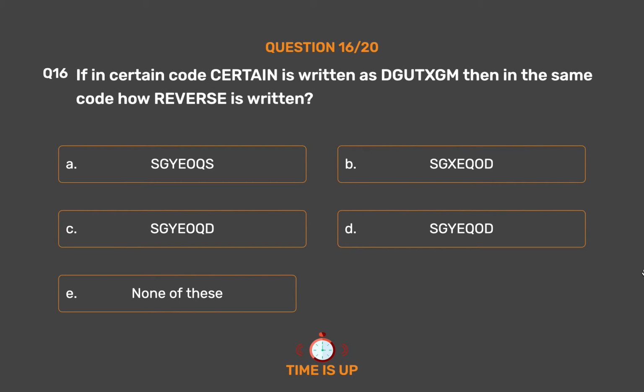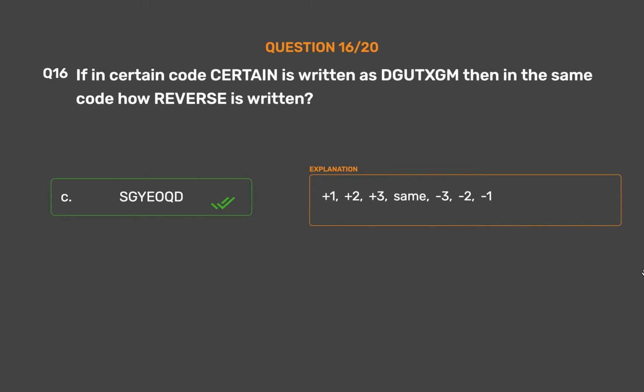The correct answer is option C, Sgayaukd. Plus 1, plus 2, plus 3, same, minus 3, minus 2, minus 1.